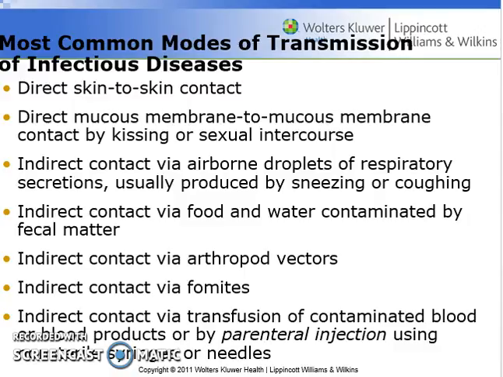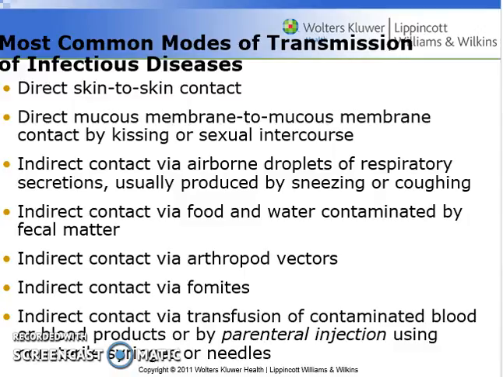So the things we eat, we're very cautious about what we eat, but we really have no idea as to where they've come from. If they haven't been sanitized properly, we can put ourselves at risk to indirectly come into contact with an infectious agent. Arthropod vectors, which we've talked about already, fomites we've talked about, and then lastly,